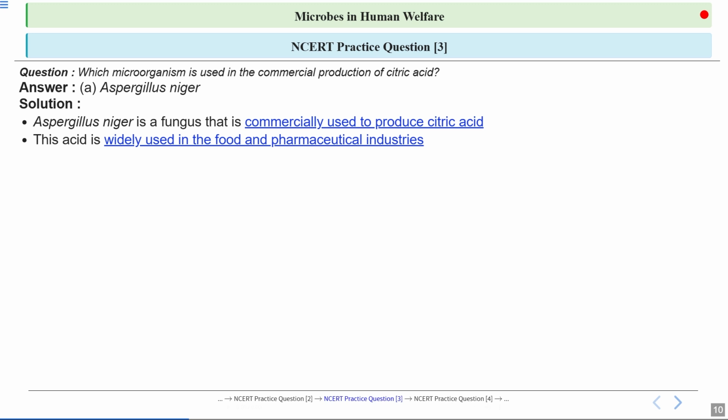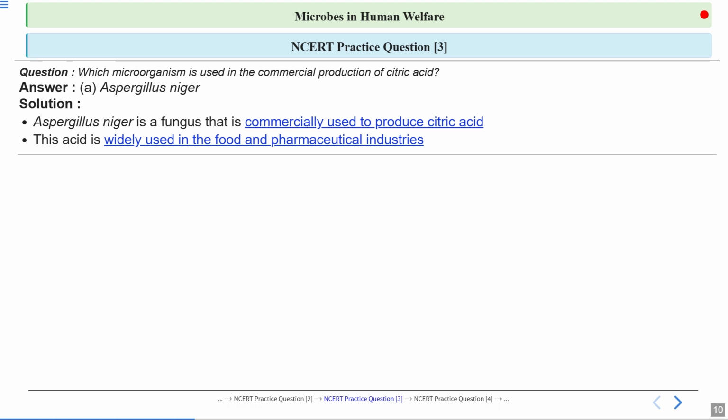Citric acid produced in this way is widely used in food and pharmaceutical industries. It's a key ingredient in many products you use daily, every day. And this shows how biotechnology connects to our daily lives.